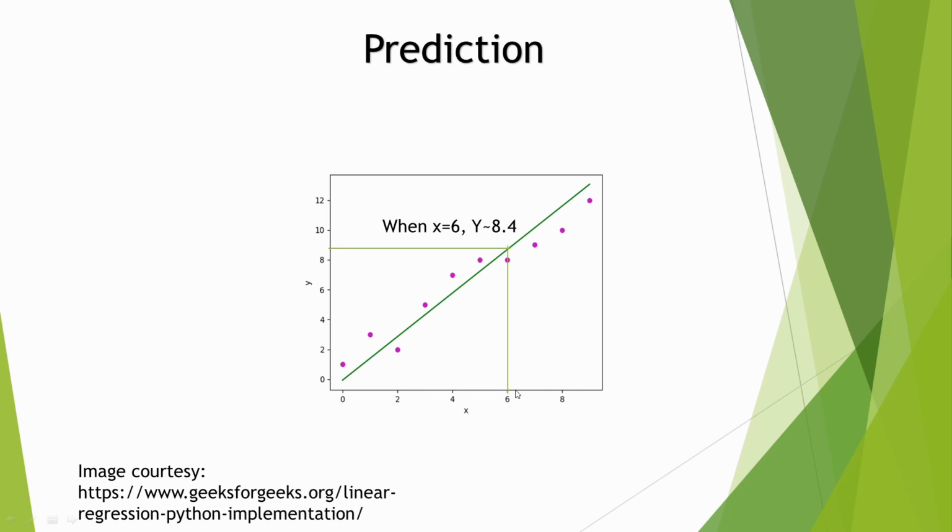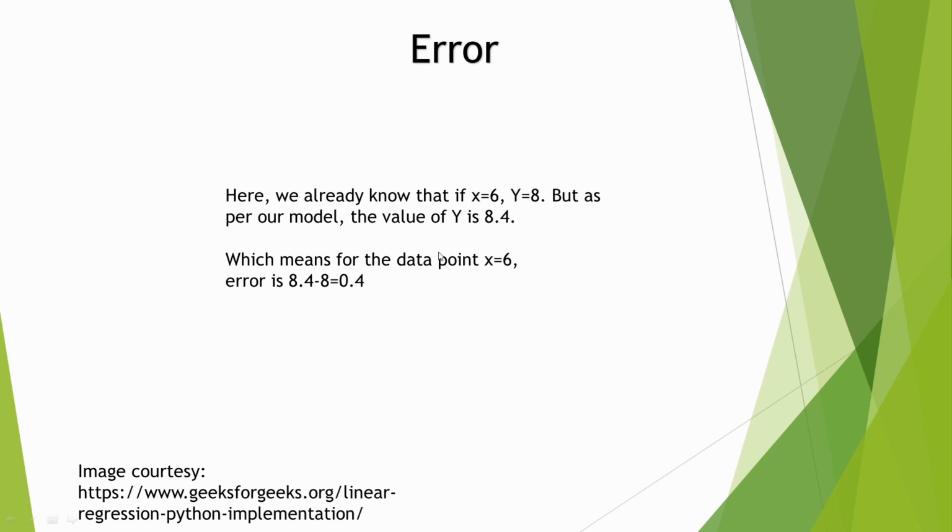Interestingly, here we have found that for x equal to 6 the predicted y value is 8.4, but we already know that the true value of y for x equal to 6 is 8. So there is a gap between reality and our model. This is called error. The difference between the true data and our model prediction is called error, and in our case 8.4 minus 8 is 0.4. So the error is 0.4.